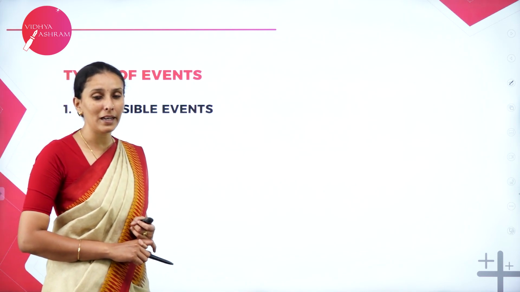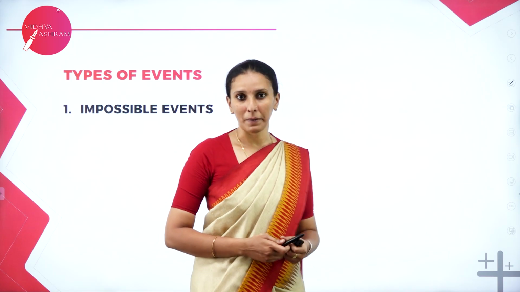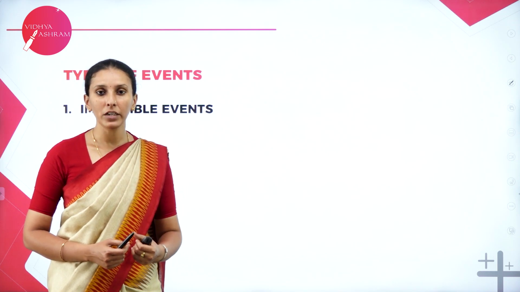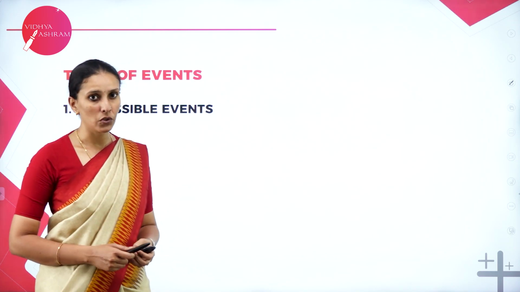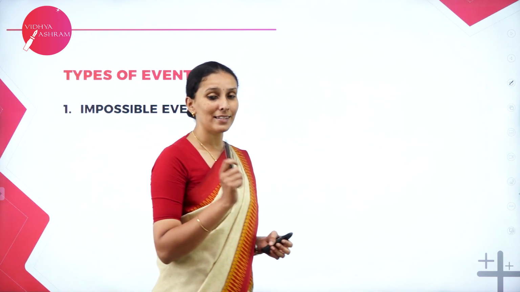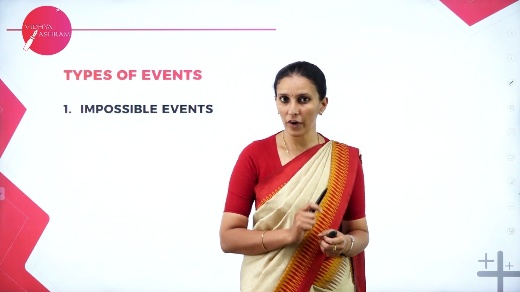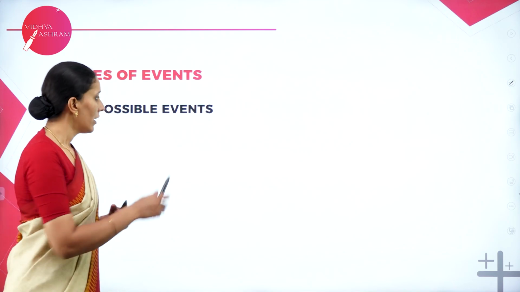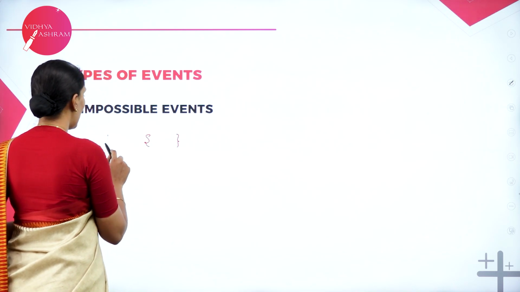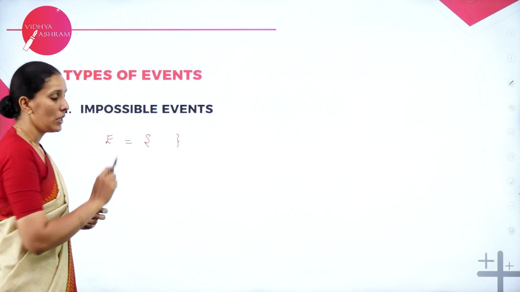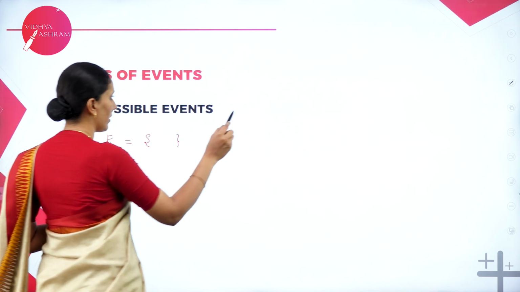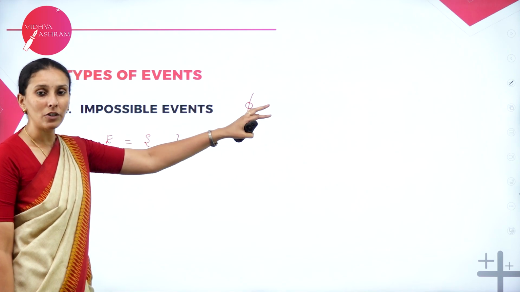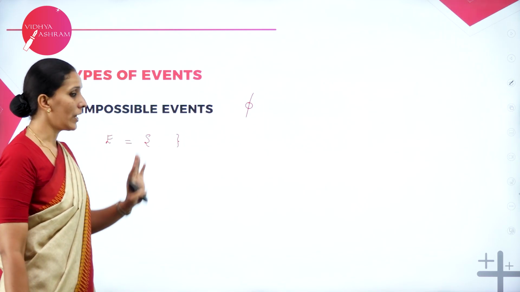So when I say impossible event, there will be no outcomes for this experiment. For example, an event containing a number less than 1 when a die is rolled. We know that when a die is rolled, the sample space of the experiment contains 6 outcomes, that is 1, 2, 3, 4, 5, 6. But my event says I should get a number less than 1. Therefore, here it is empty. So the event does not contain any element. Such events are called impossible events. So remember, empty is also a subset of a sample space, and hence it is also called an impossible event.